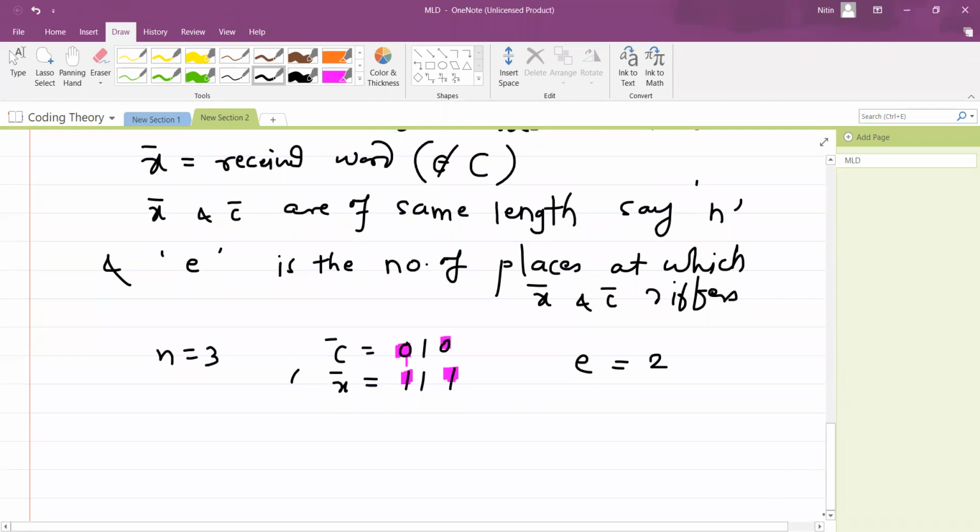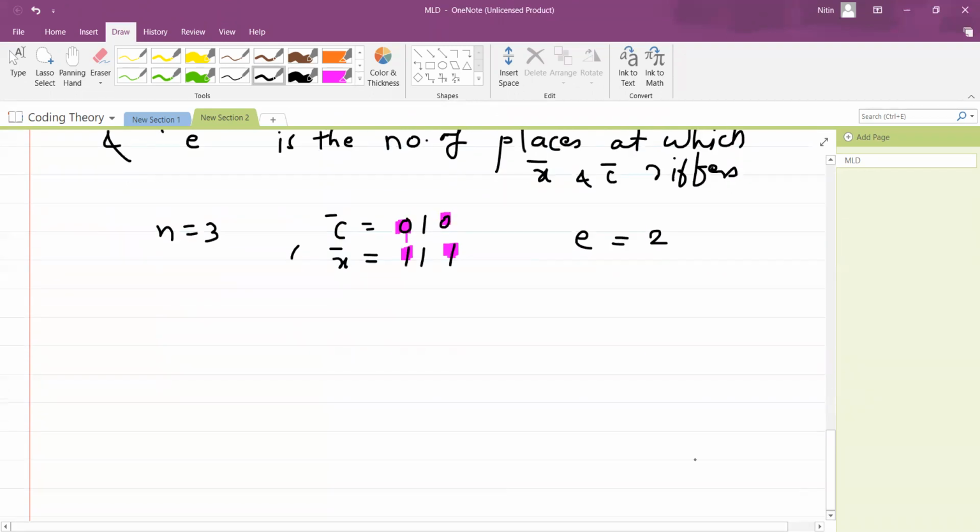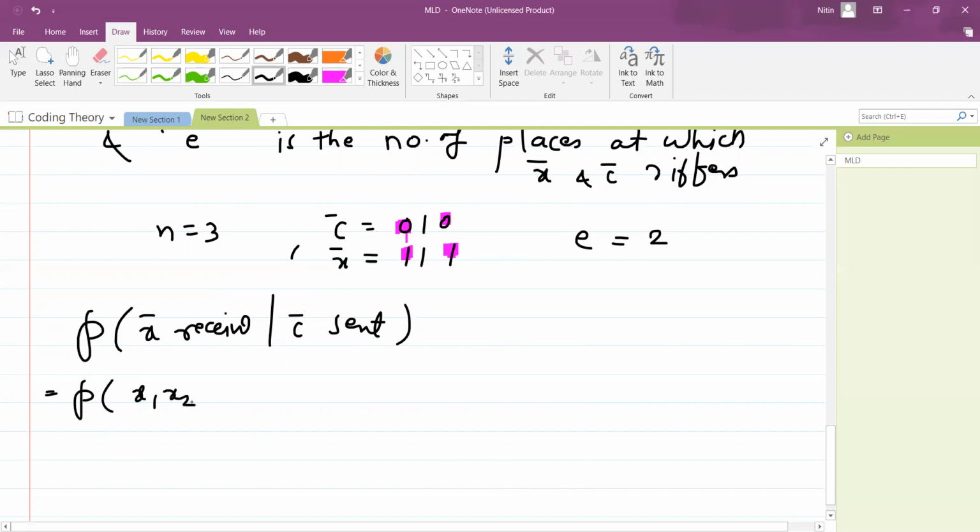So what is the next thing that I want to do? Again, I want to find the probability of X bar received under the condition that C bar is being sent. Now we know that both are words of length n, so I will write X bar as x1 x2 up to xn.